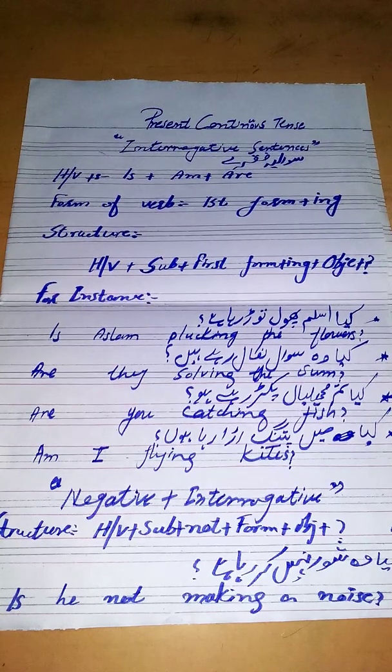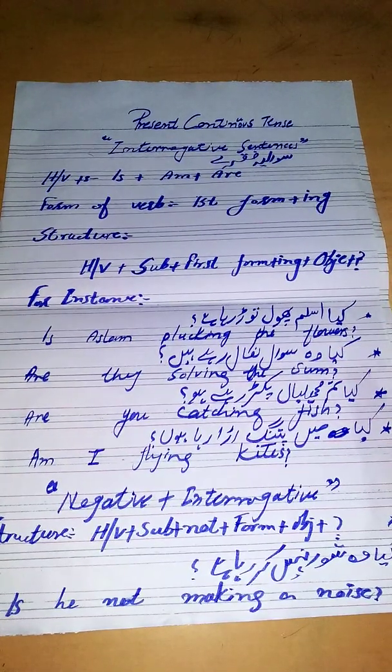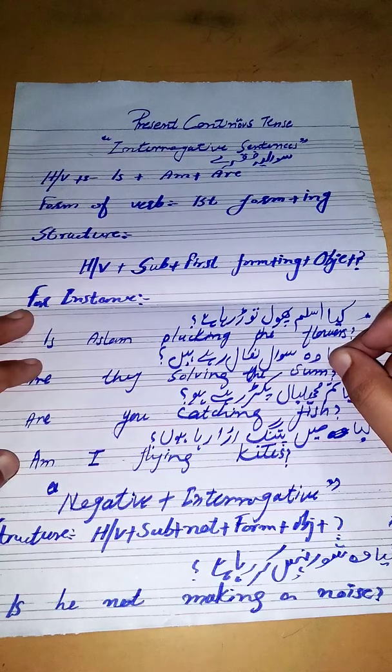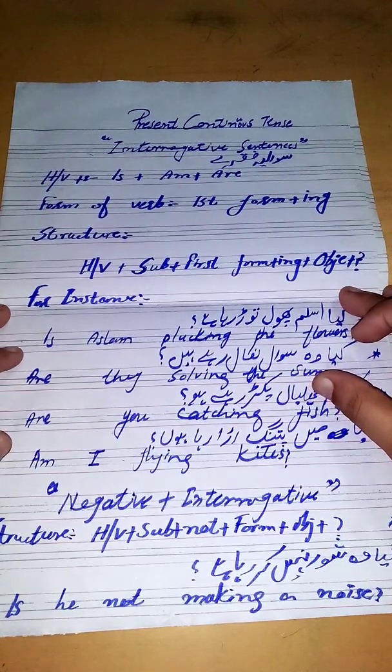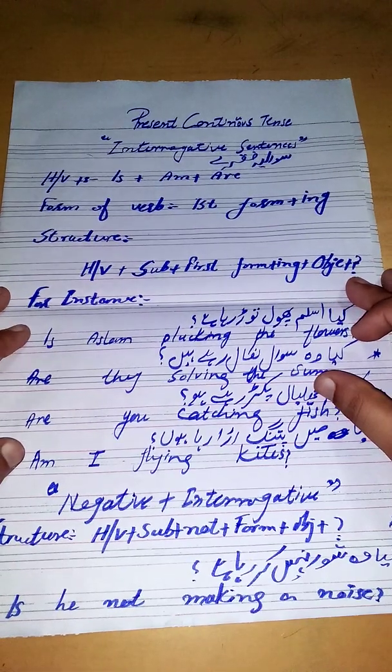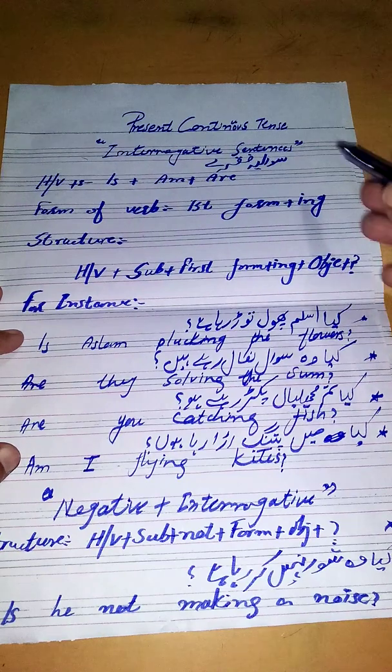Students, as you know, we have started grammar, and in grammar we studied tense. In the previous video, I told you how many tenses there are. Again I want to tell you that there are 3 tenses. How many tenses? 3. And there are 4 types of each tense. Clear? And we are doing present tense, and the second branch of present is present continuous tense.